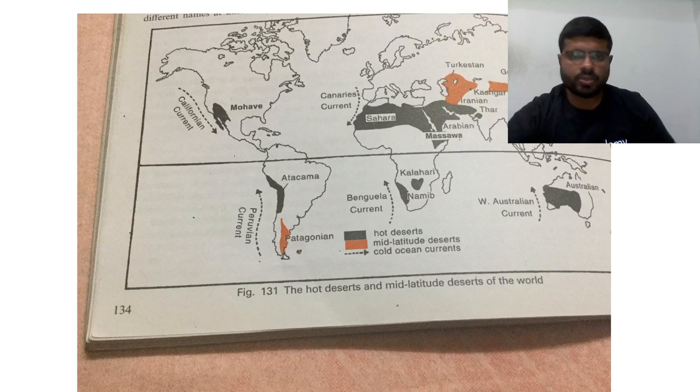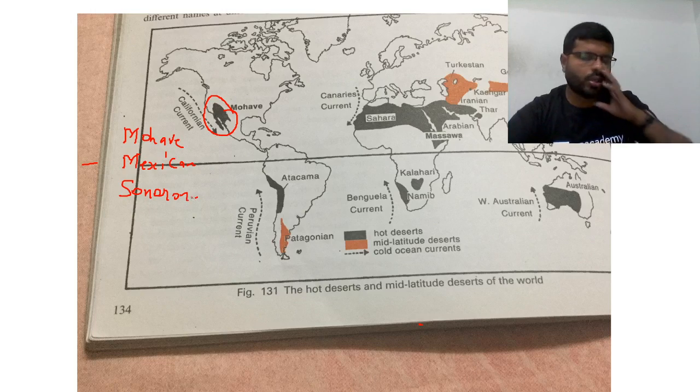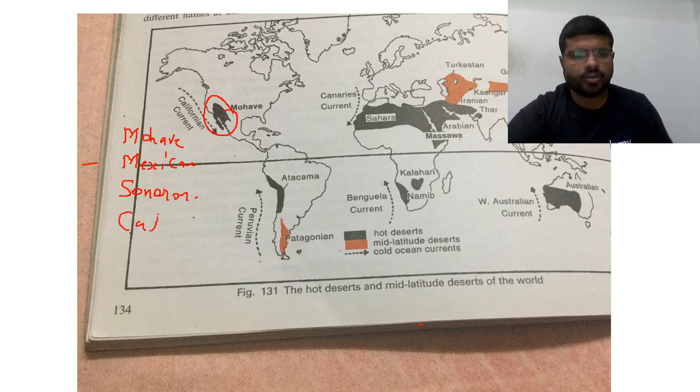You can see in this photograph, this is the Mojave Desert. In the south it is called the Mexican. In between it is also called the Sonoran Desert. So this is a tropical desert biome, which is also the Californian desert.